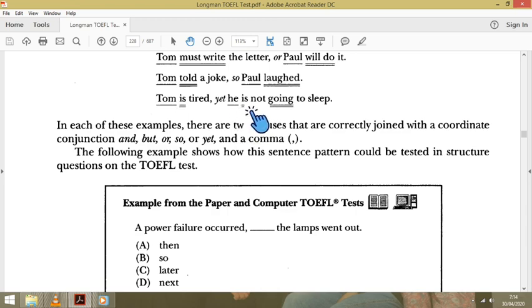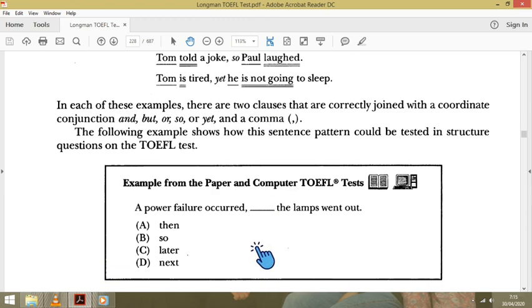Okay, for example, again, what is your answer? This is the subject, a power failure. This is the verb, occurred. This is the subject, the lamps went out, is a verb, so we need a coordinate connector here. Then is not a coordinate connector, later is not a coordinate connector, this one is not either, so the answer is B. You have to memorize this: and, but, or, so, yet.